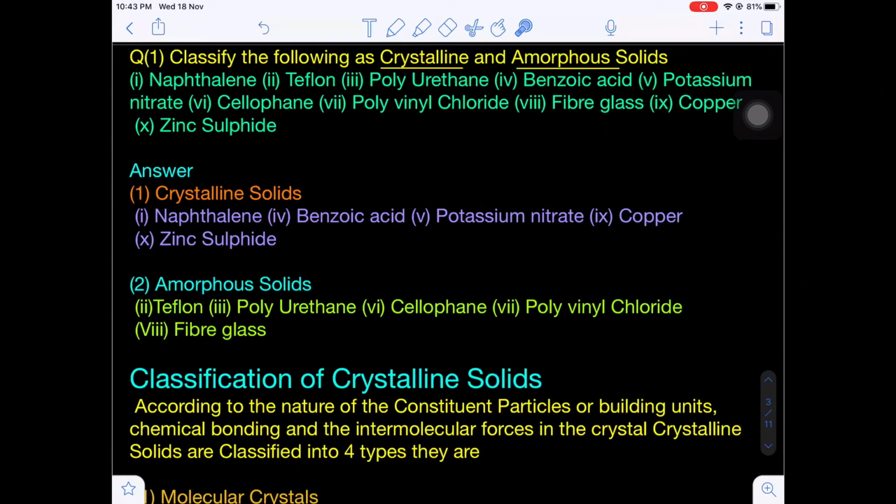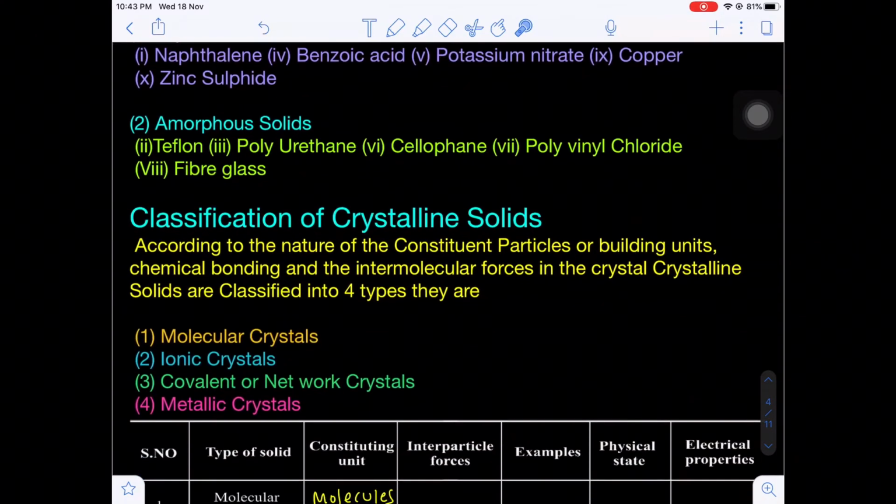Now apart from those, what are the remaining compounds present? Teflon, this is a polymer. Polyurethane, it is a polymer. Cellophane, it is also a polymer type. Parchment paper, cellophane paper, which can act as a semi-permeable membrane. Polyvinyl chloride, it is simply known as PVC plastic. And fiberglass. These will be the amorphous solids. Yes or no? So we have to know some examples regarding amorphous solids and crystalline solids.